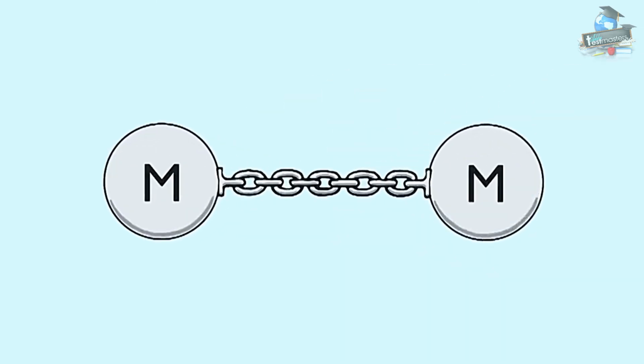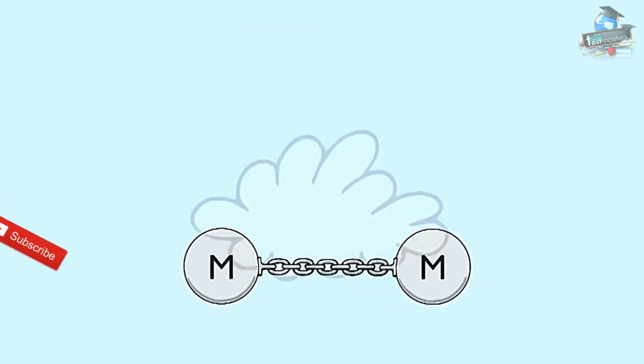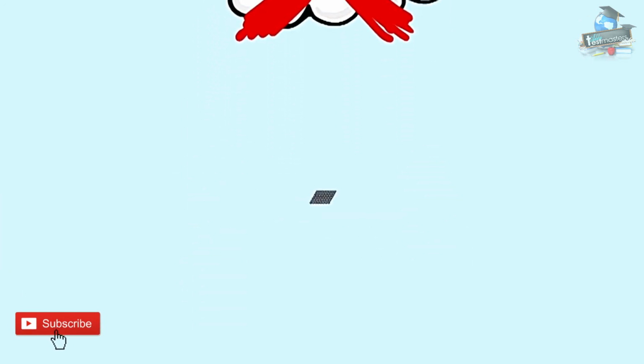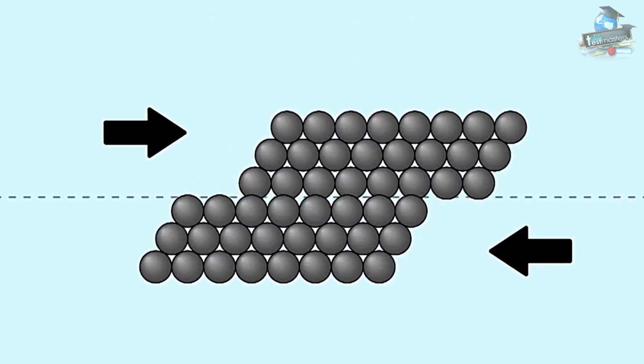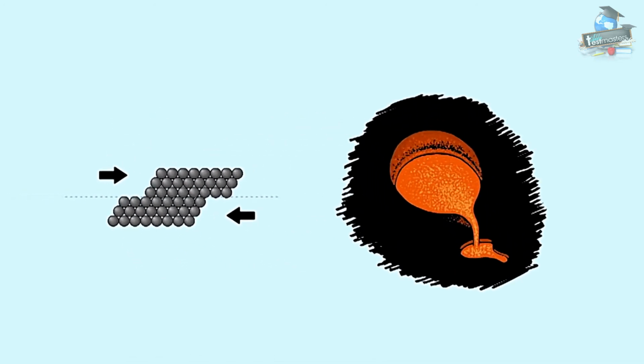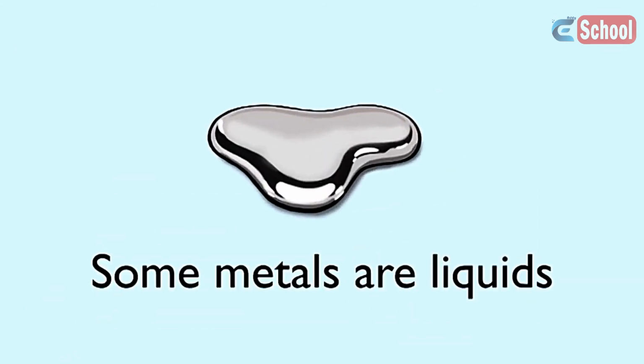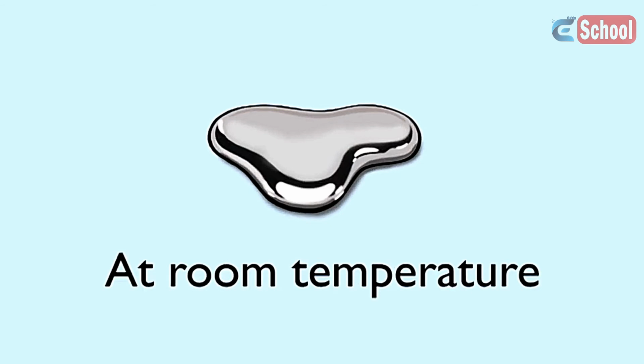The bonds between metal atoms are strong, so it's difficult to separate the atoms, making them hard to vaporize. However, the bonds are not fixed as in other giant structures, so most metals melt fairly easily with the atoms sliding past each other but still in contact. In fact, some metals, like mercury, are liquids at room temperature.